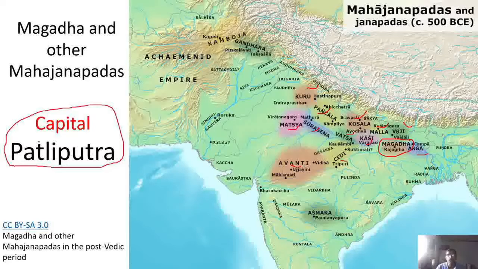Now what happened to this capital? You'll be surprised to know that Patliputra still exists, but its name is not Patliputra. Some of you might have guessed it right, it is Patna. So the modern Patna is actually the ancient city called Patliputra. That's how we know the answer to the question where.